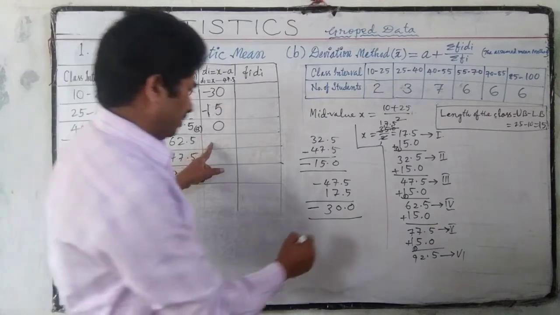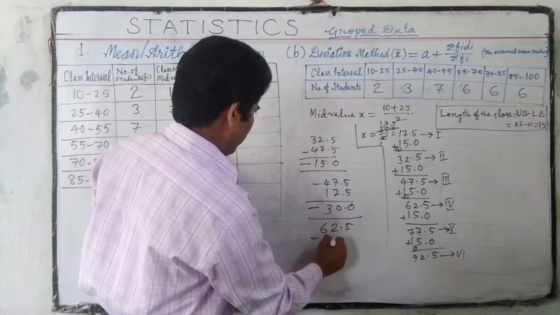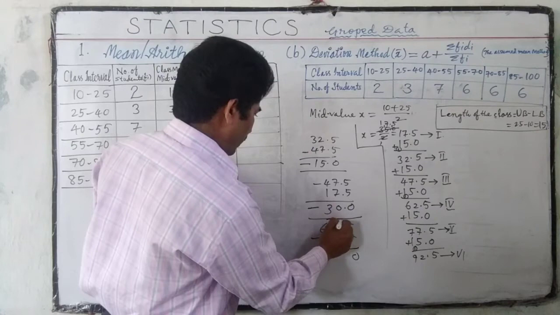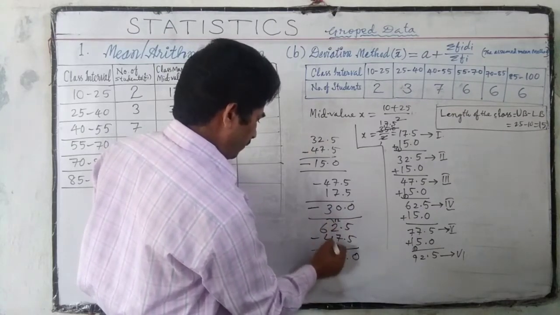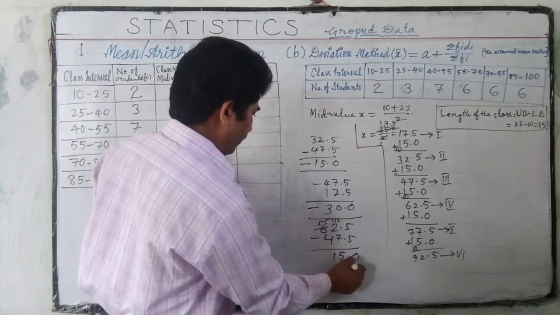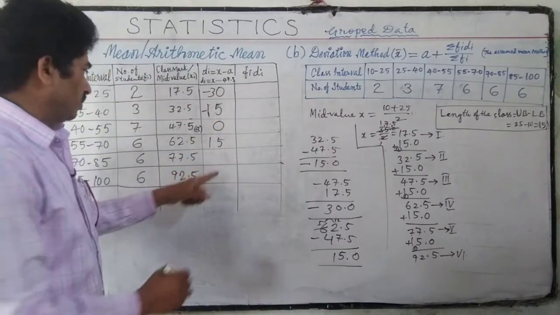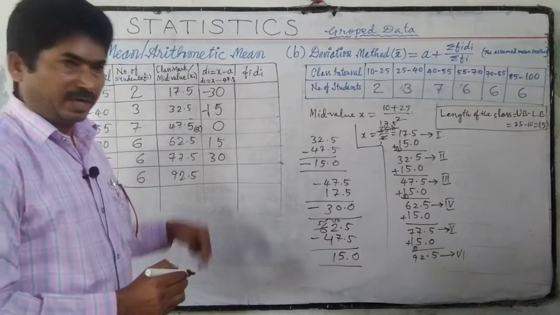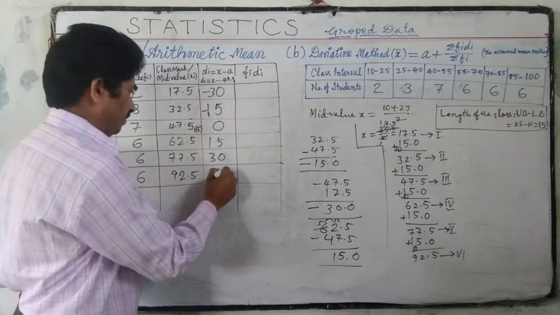So here we get 62.5 minus 47.5, which is 15. We got 15. Next 30, increased by the length of the class times: 15 ones are 15, 15 twos are 30, 15 threes are 45, like that.